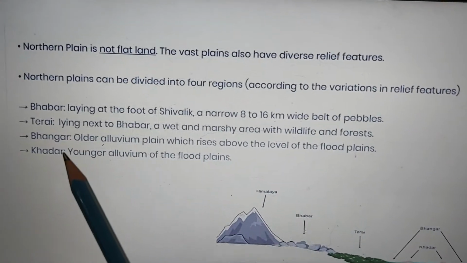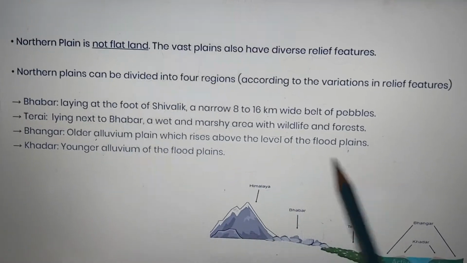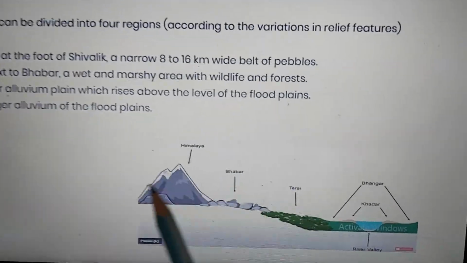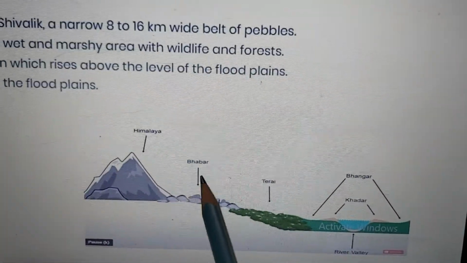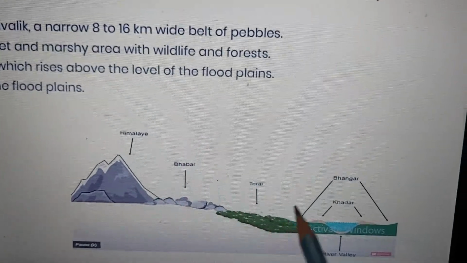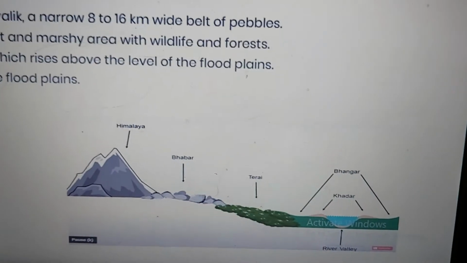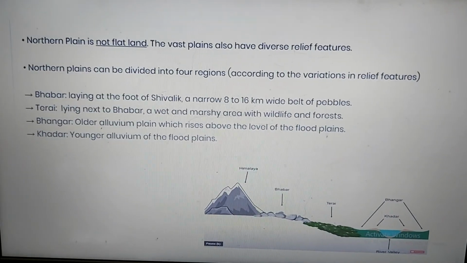Then we have Bhangar and Khadar. Bhangar is the older alluvial plain which rises above the level of the floodplain, and Khadar is the younger alluvium of the floodplain. So you can see here foothills of Shivalik, pebbles, it is Bhabar, then Terai, then Bhangar and Khadar. Bhangar, I told you, is old, Khadar is new. So with this we come to the end of the northern plain.